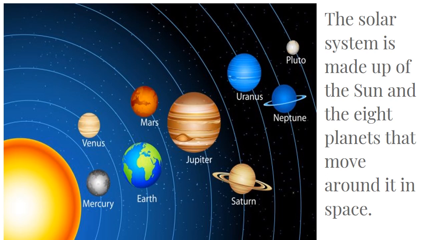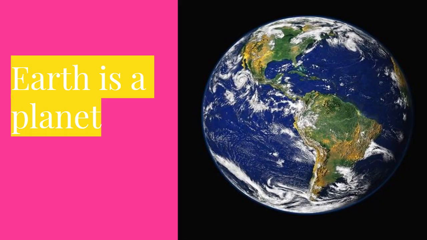Moving on to the next slide. Now let's discuss the solar system. Our Earth is a part of this solar system. The solar system is made up of the sun and the 8 planets that move around it in space. Here in the picture you can see the sun and its planets: Mercury, Venus, Earth, Mars, Jupiter, Saturn, Uranus, Neptune and Pluto. The thing we have to keep in mind is that the Earth where we live is a planet, right?